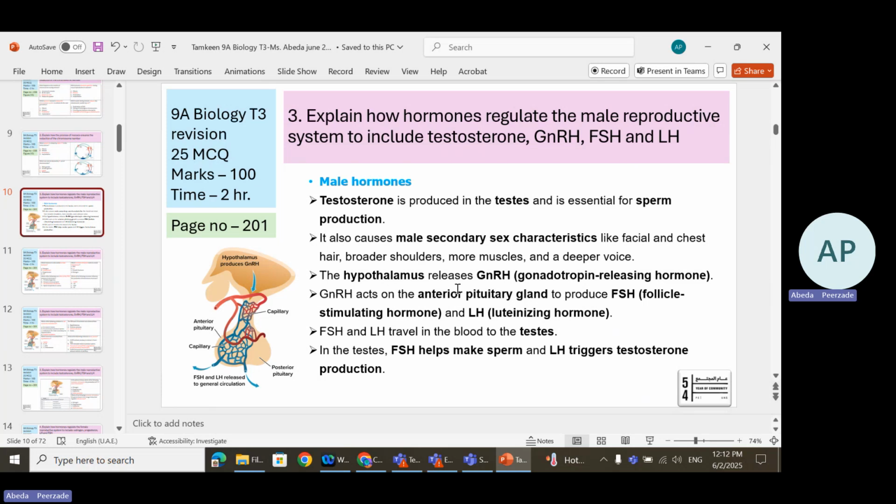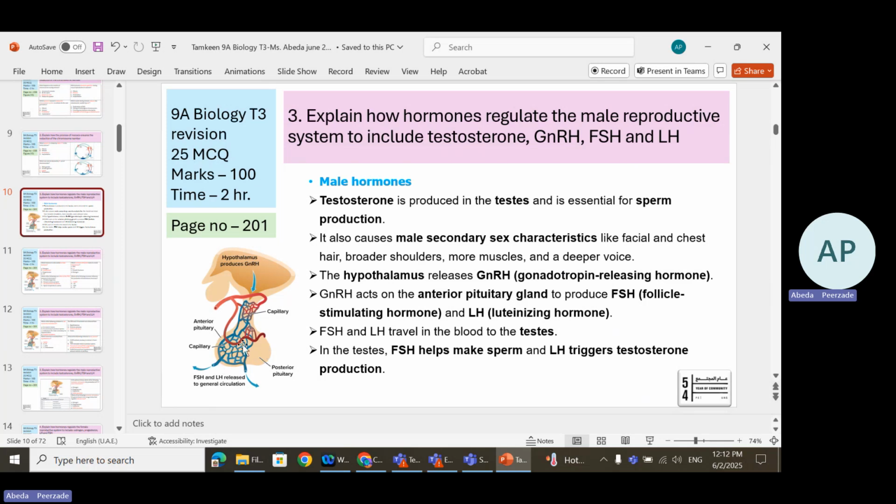The hypothalamus releases GnRH. Remember hypothalamus with GnRH. Hypothalamus releases GnRH, which is called gonadotropin releasing hormone. In short, we call it GnRH. It is released by the hypothalamus. Look here. This is the hypothalamus which releases a hormone called GnRH. Now, what does it do? GnRH acts on the anterior pituitary gland. So we have a pituitary gland over here divided into two lobes, anterior and posterior.